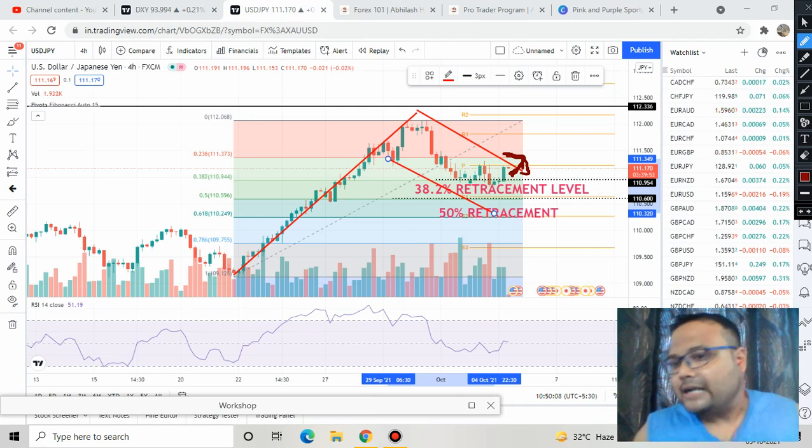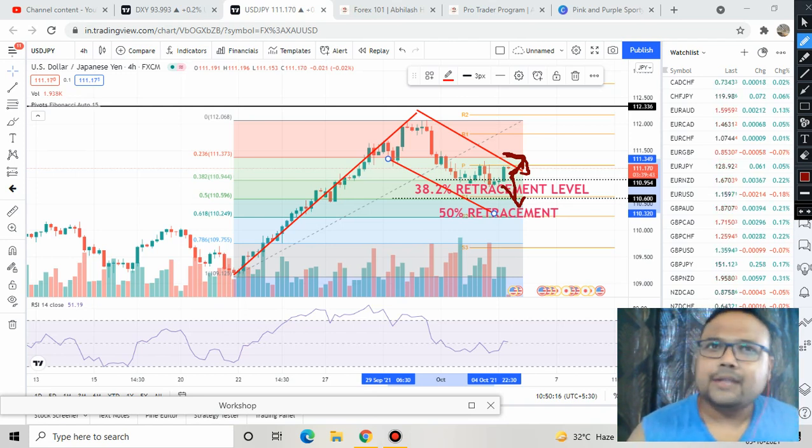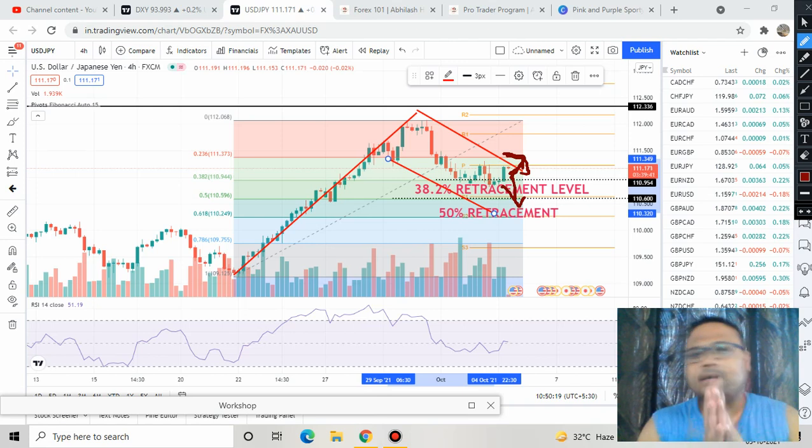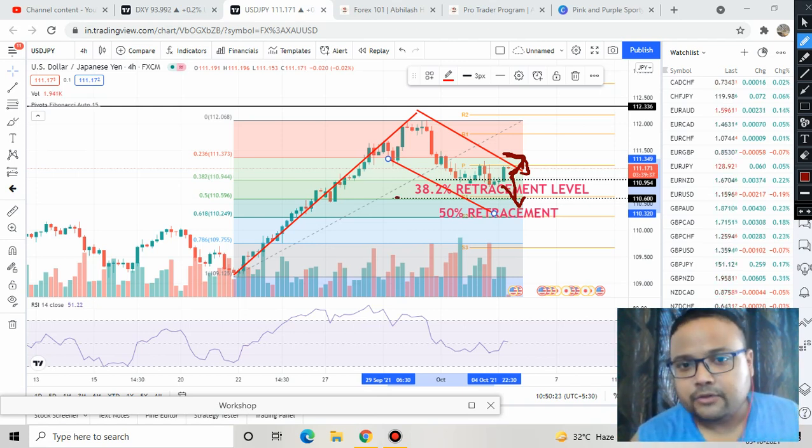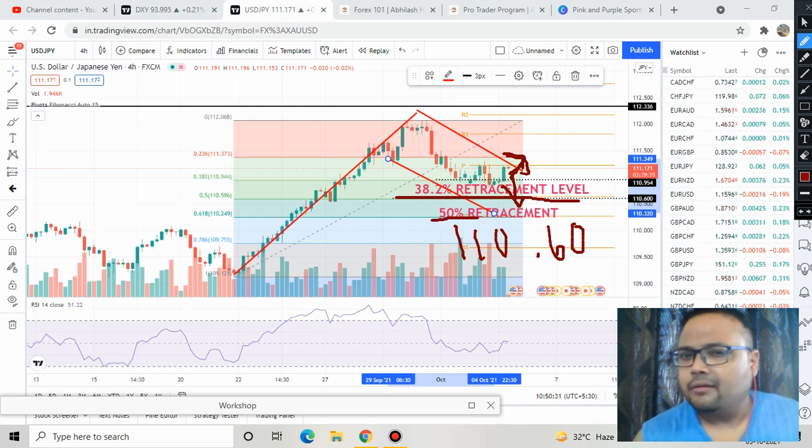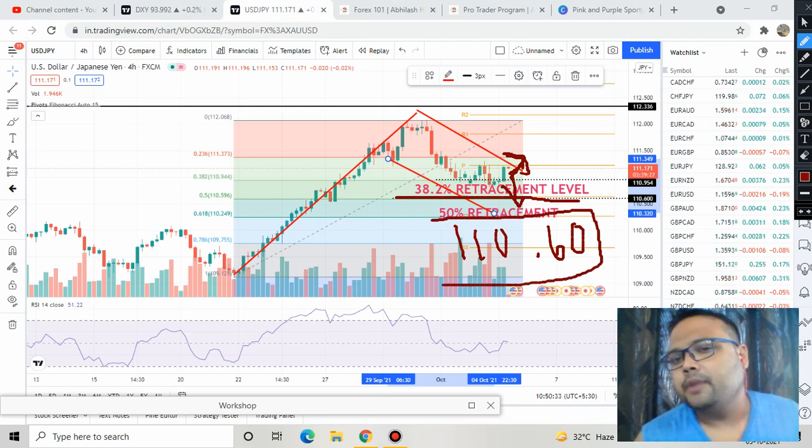On the other hand, if there is heavy selling in the market, or if you see fresh selling, then you can short the market. That's totally your call, but at least I will not short the market below the 50% retracement level. Yes, 110.60. This is the 50% retracement level. At least I suggest you not short the market below this level.